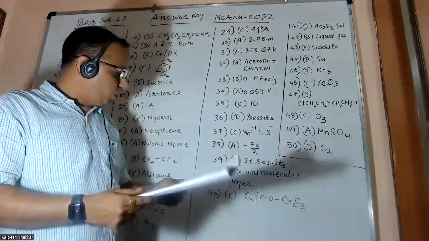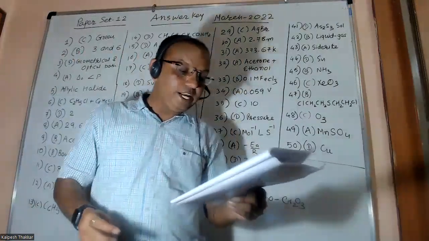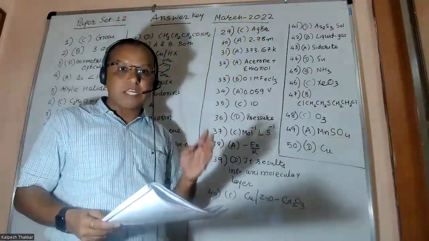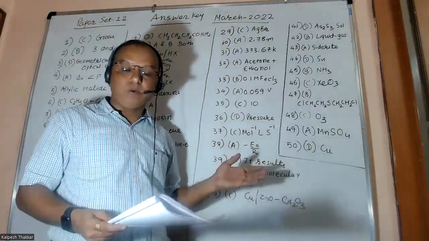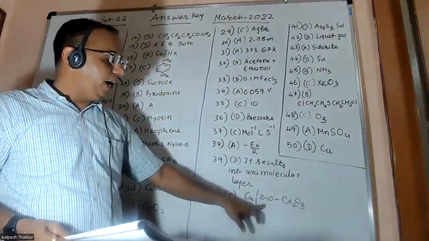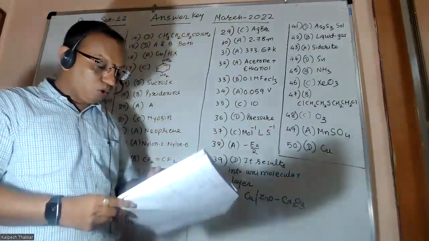D. Question number 40. CO plus H2 gives CH3OH. You have to write what is the X. X is a catalyst. It is a question from selective catalyst, selectivity. The answer is copper and ZnO-Cr2O3 present.